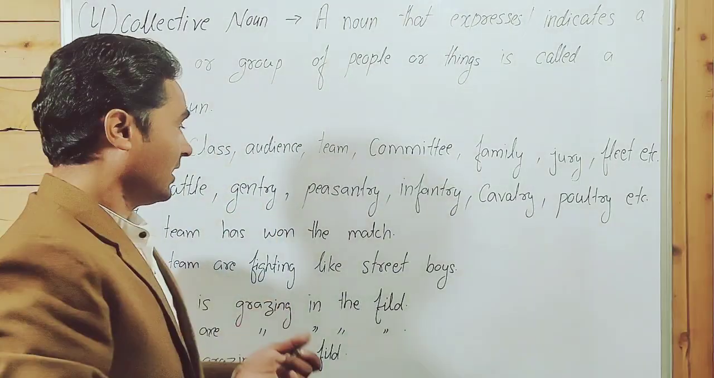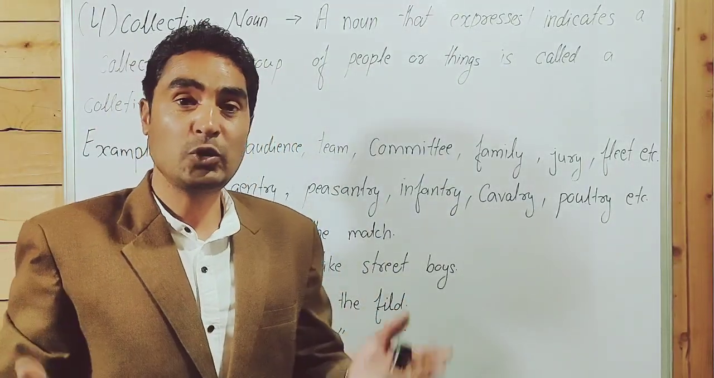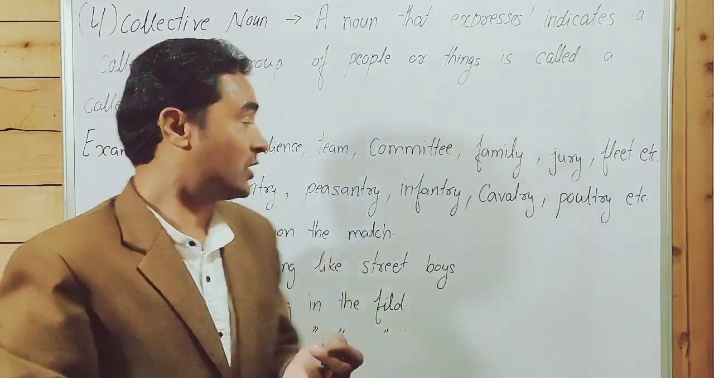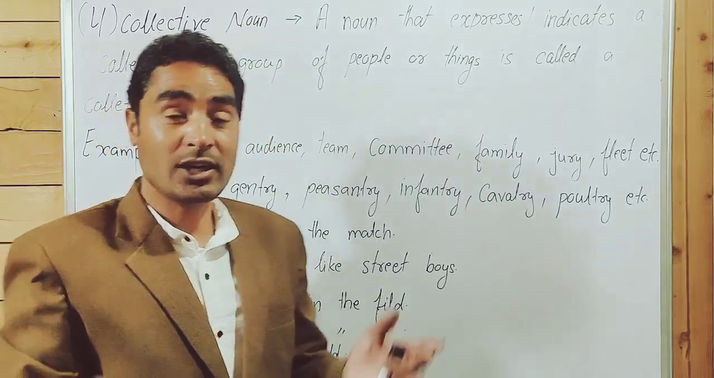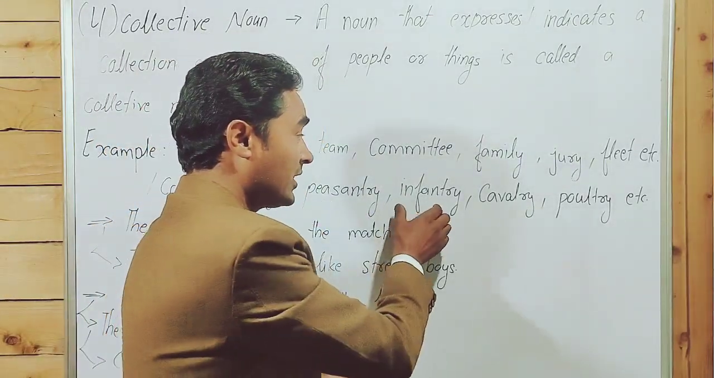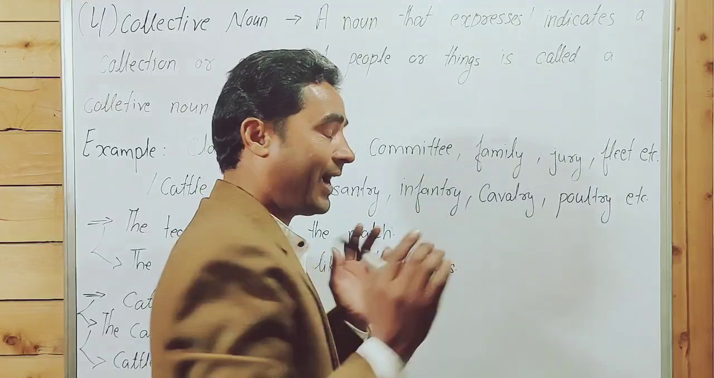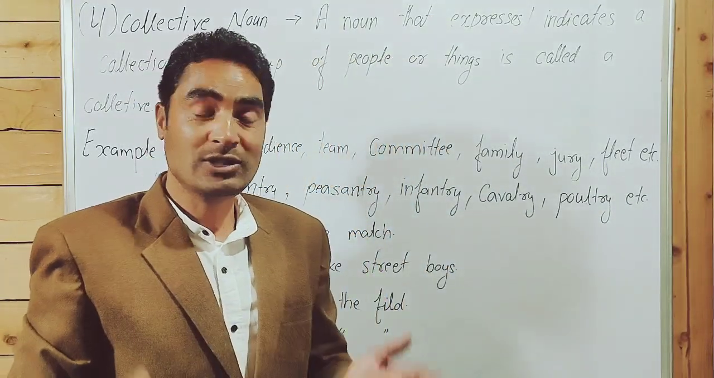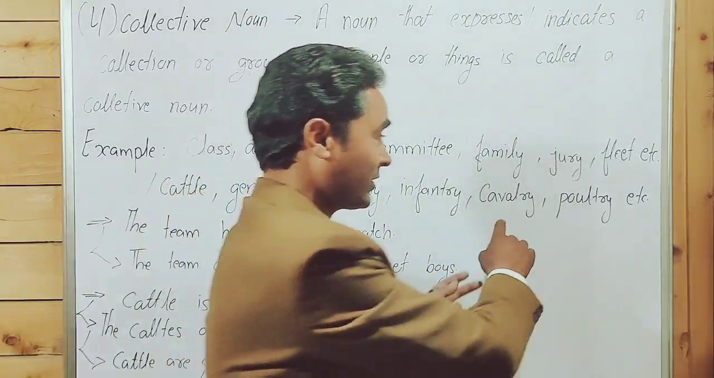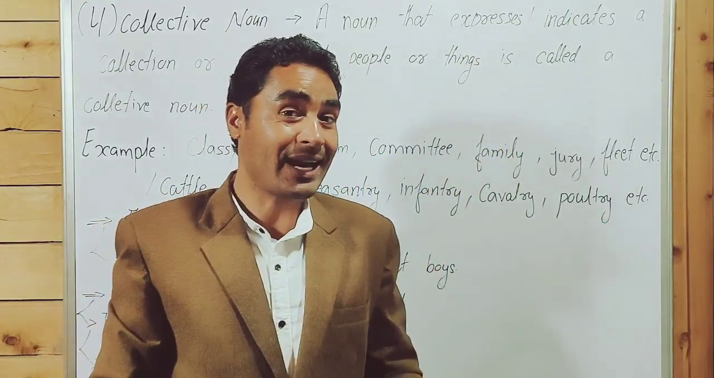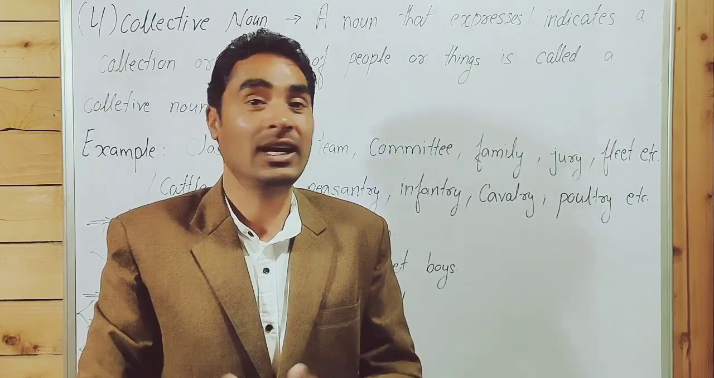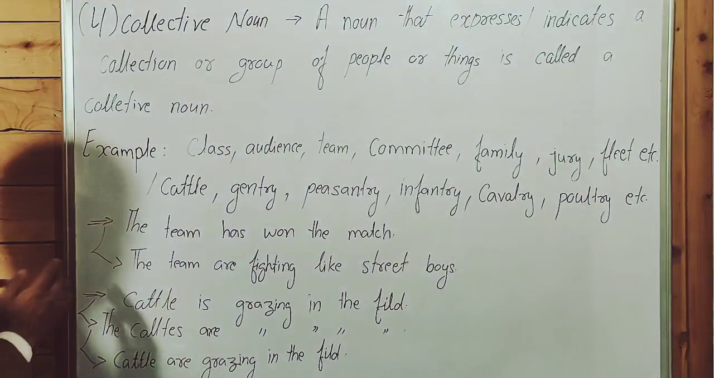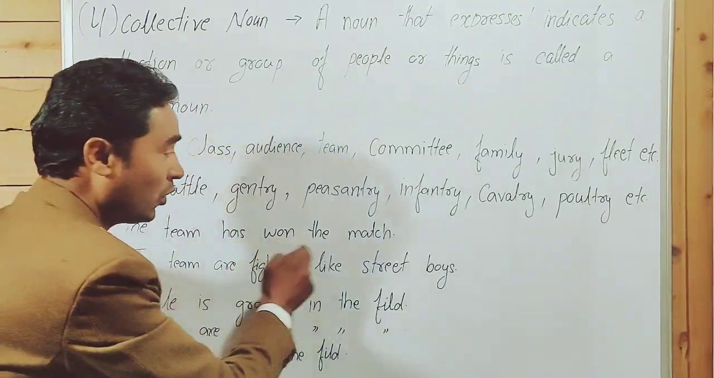Gentry, people belonging to a high social class. Peasantry, people belonging to a normal social class. Infantry, soldiers who fight on foot. Cavalry, soldiers who fight on horses. Poultry, where birds are kept for their eggs and meat, like hens, ducks, etc. For example, the team has won the match.